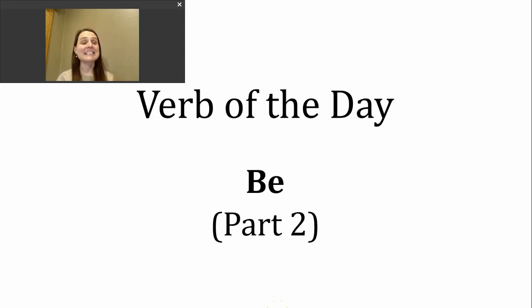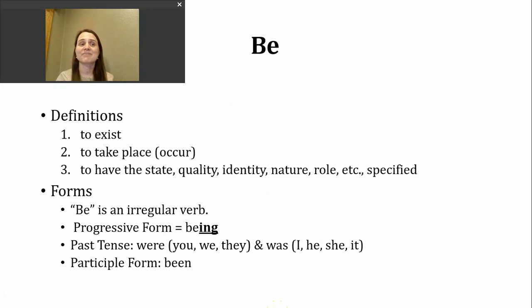Hi, it's time for another verb of the day. Today's verb is be. It's the same verb as yesterday. This is part 2 of our discussion.